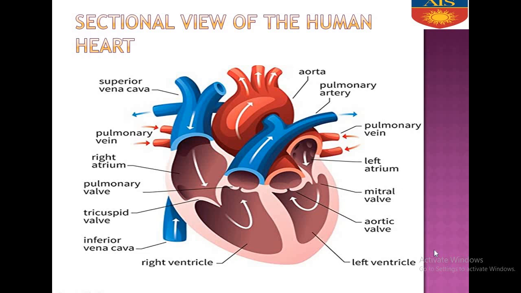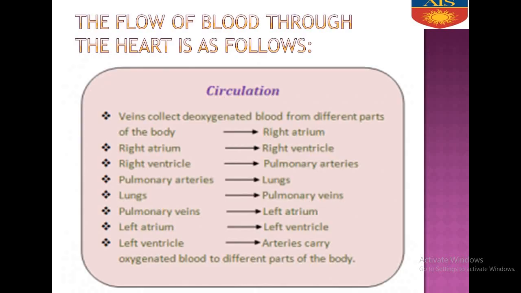So we will read it as a flow chart. Veins collect deoxygenated blood from the different parts of the body. It enters into the right atrium. Then from the right atrium, there is a tricuspid valve which acts as a gatekeeper. Then it enters the right ventricle, and the tricuspid valve gets closed. Why does it get closed? To prevent the backflow of deoxygenated blood from the right ventricle to the right atrium. Then from the right ventricle, the deoxygenated blood enters the pulmonary artery via the pulmonary valve. Then the pulmonary artery carries deoxygenated blood to the lungs, to the alveolar capillaries, for oxygenation.